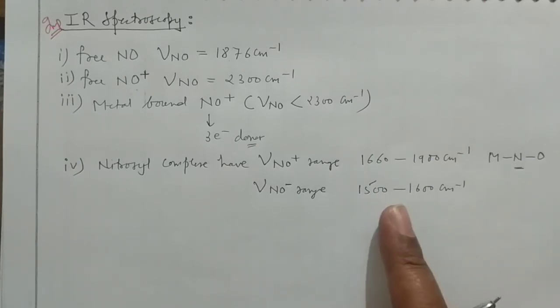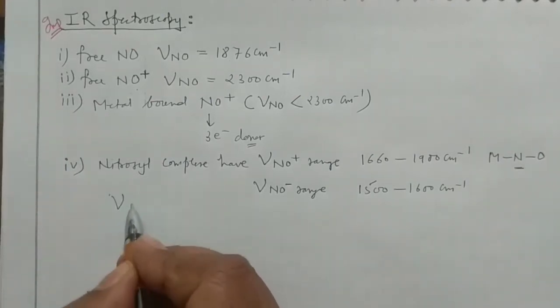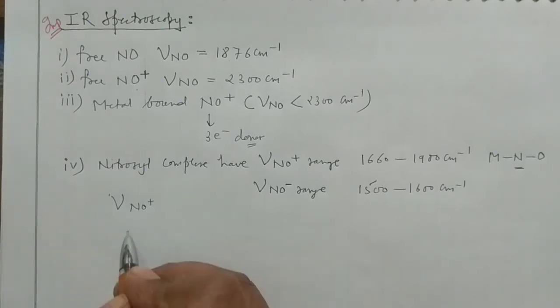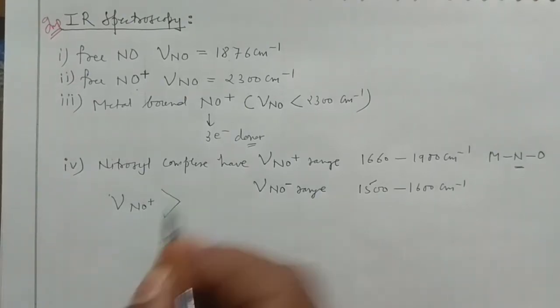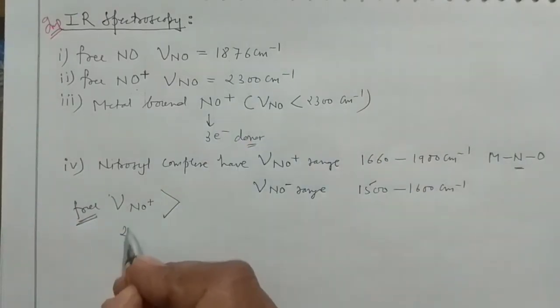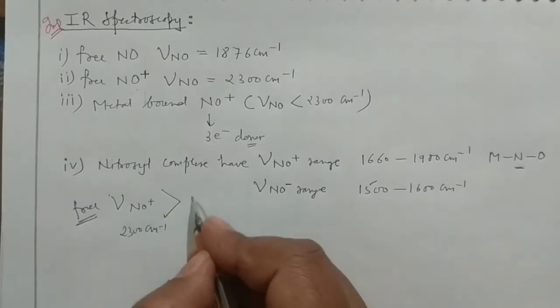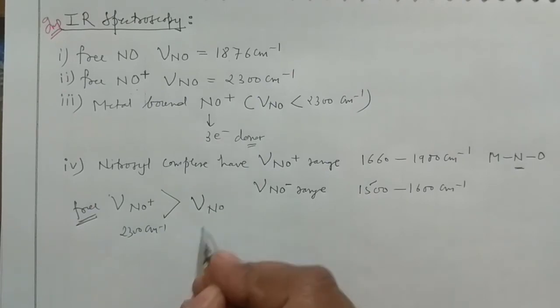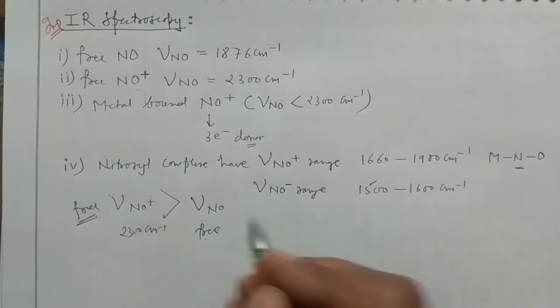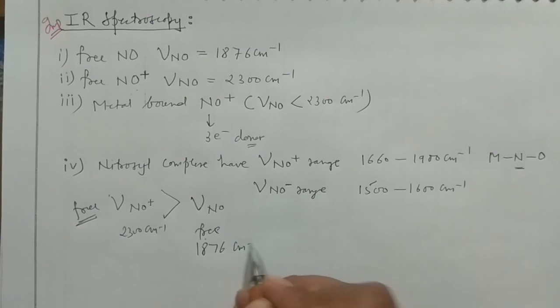Some of the things you should note. So how can you write? NO positive stretching frequency would be higher, free, 2300 centimeter inverse, followed by nu of NO, free, and the value is 1876 centimeter inverse.